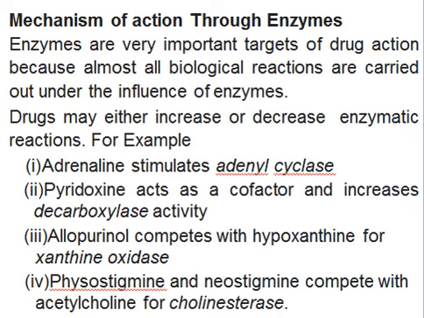Then we have allopurinol. Allopurinol is a drug, and it competes with hypoxanthine for xanthine oxidase, right? You see, this is competition. So this inhibition is competitive inhibition, right? When we say this competes with that, it means this is competitive inhibition. So allopurinol is a drug competing with hypoxanthine for the enzyme known as xanthine oxidase.